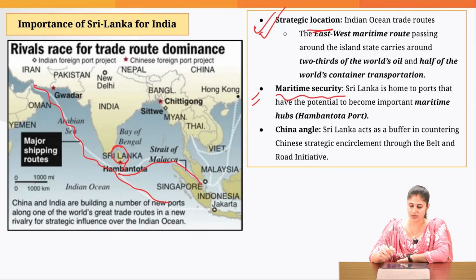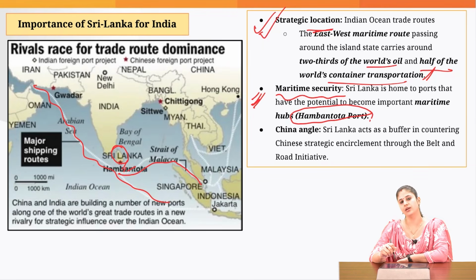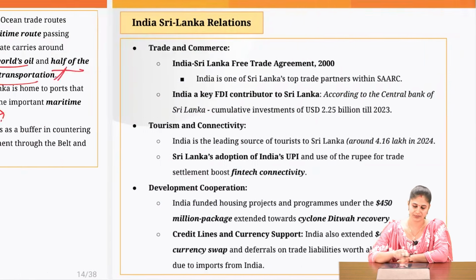Then for maritime security also, as we discussed just now, Hambantota port is quite close to these important sea lines of communication through which the world's oil and container transportation is happening. And China has got hold of this Hambantota port, and that is the reason to ensure that we don't see a rising Chinese footprint in the Indian Ocean. Sri Lanka is important for India to address the China angle and to secure these important sea lines of communication.